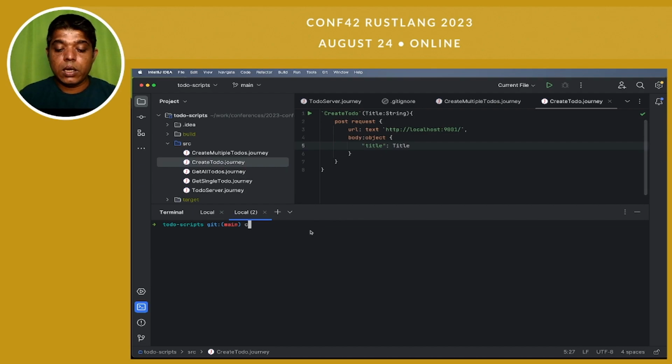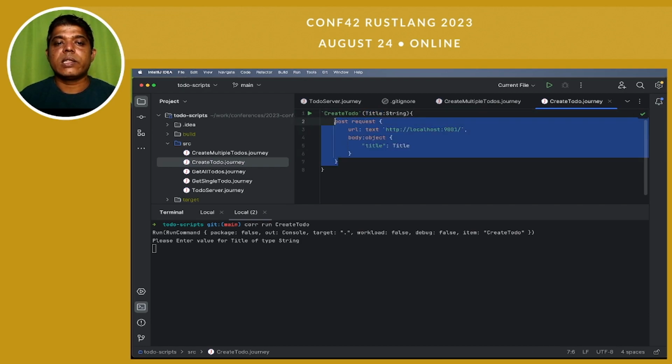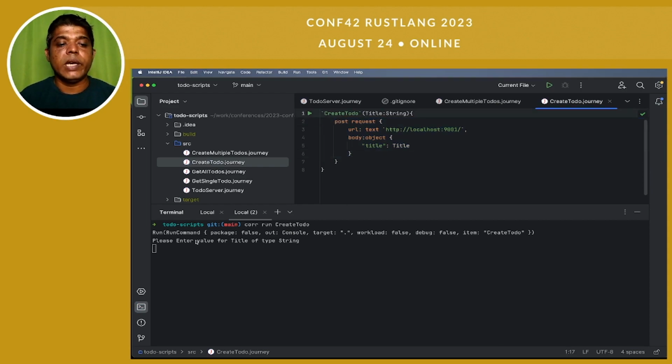So when I say core run create to-do, what is actually happening is it is looking for title within its existing runtime while this script is running. It didn't find title, so it asked the user, please enter value for title of type string. I can say bring tomatoes, and it ran the journey.